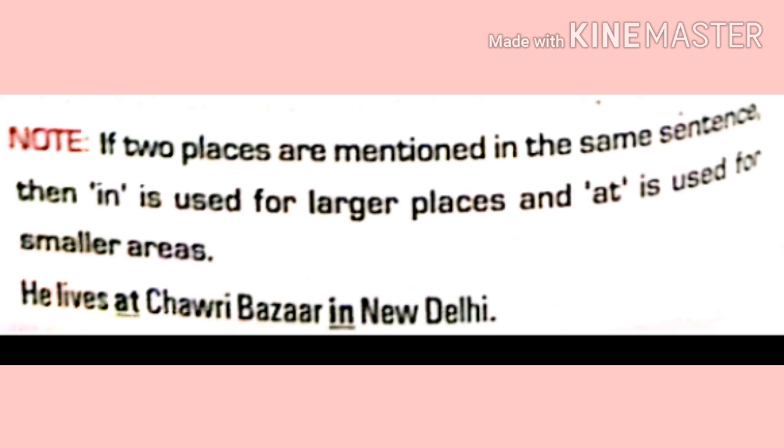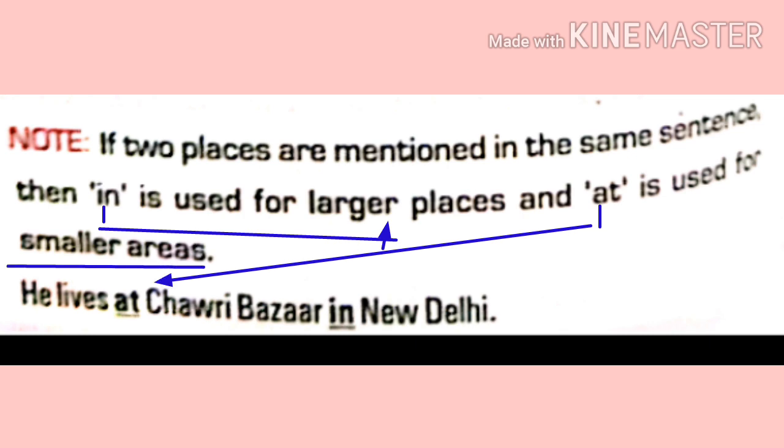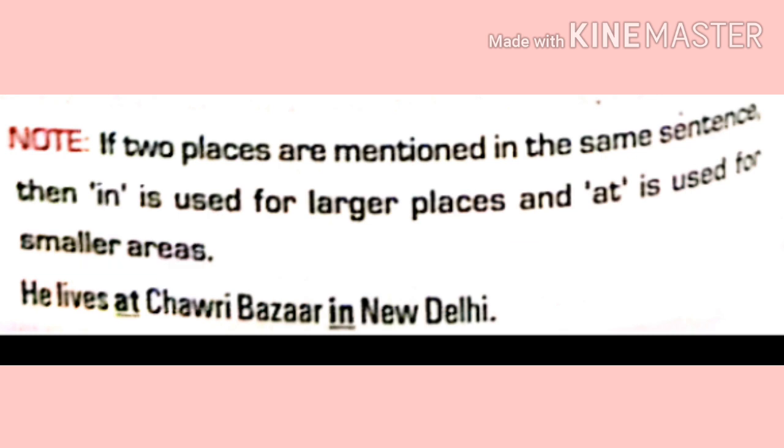Understood? As you know, "in" and "at" are used for places. But you must be confused about where to use "in" and where to use "at". Children, "in" is used for larger places and "at" is used for smaller areas. Like, he lives at Chawri Bazaar in New Delhi. Now, Chawri Bazaar is a smaller region, so we are using "at" Chawri Bazaar. But New Delhi is a larger area, a big city, so we will say "in" New Delhi. One more example, I live at Model Town in Yamunanagar.